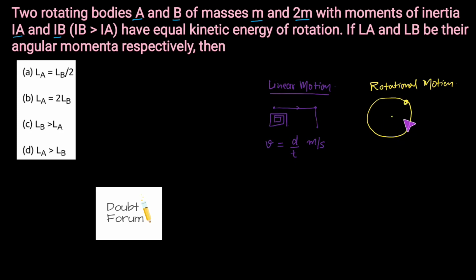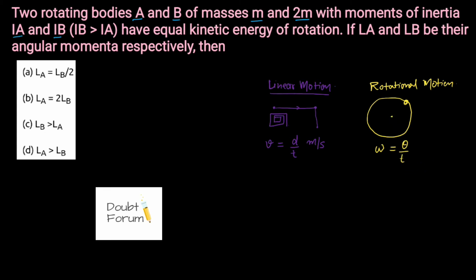The concept used here is that in rotational motion we have the concept of angular velocity. Like we have linear velocity in linear motion, we have angular velocity in rotational motion, and it is represented by the letter omega. This is equal to the angle traveled divided by the time taken.